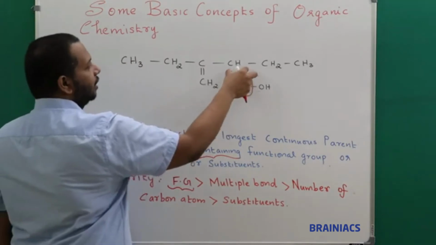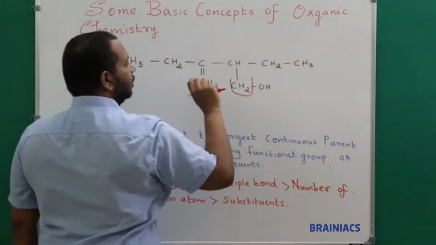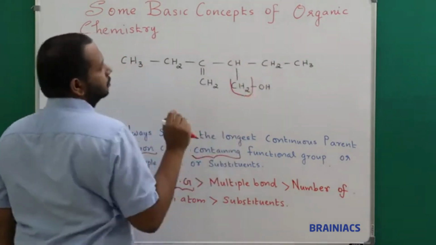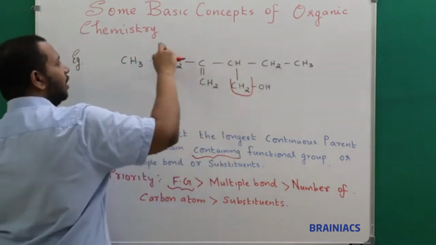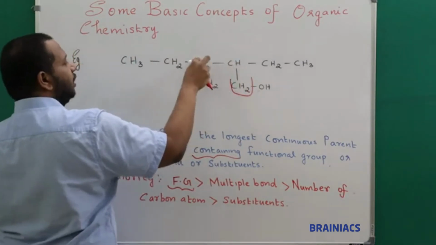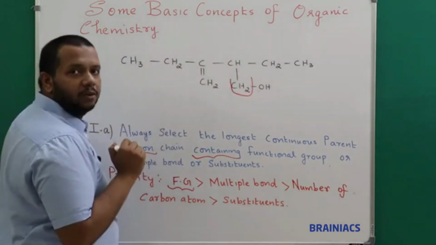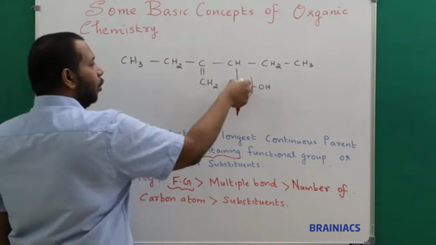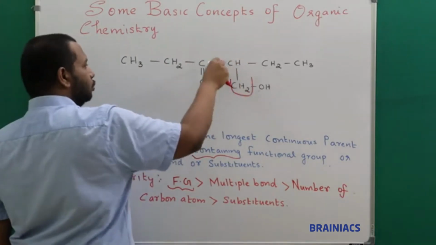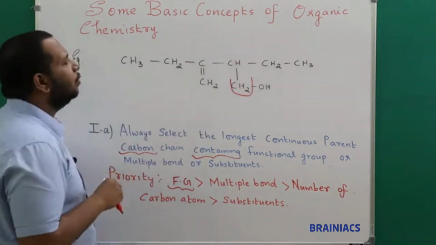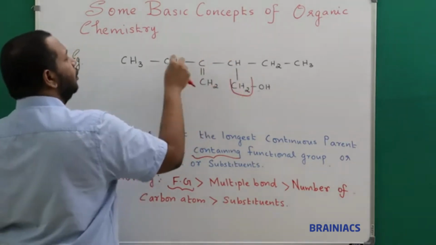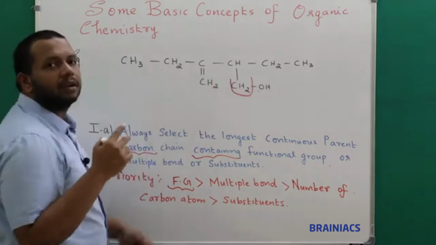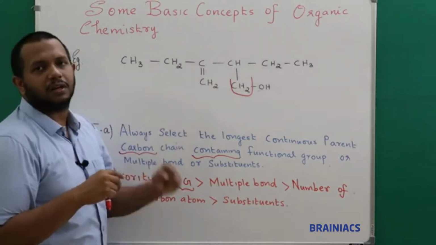So when I am going here, I can go in this way: 1, 2, 3, 4, and 4 you can go continuously. I can go in this way: 1, 2, 3, 4, 5, and 5 I can go continuously. Or I can go in this way: 1, 2, 3, 4. Now here many students will usually prefer the path 1, 2, 3, 4, 5, and they will say, sir, that is having longest as well as continuous.